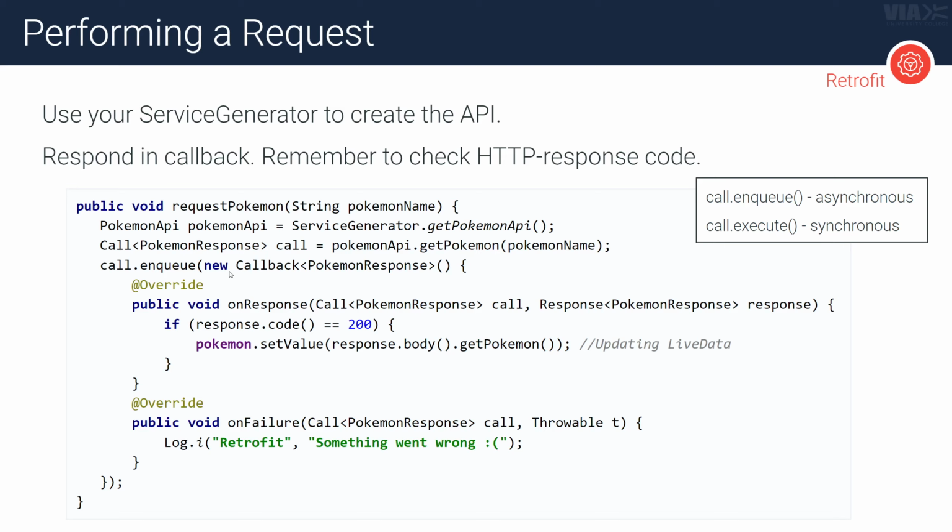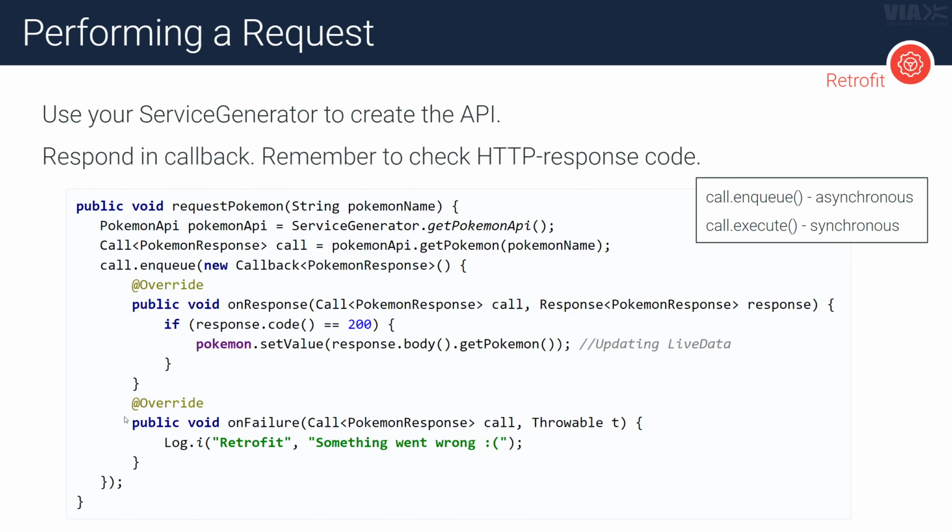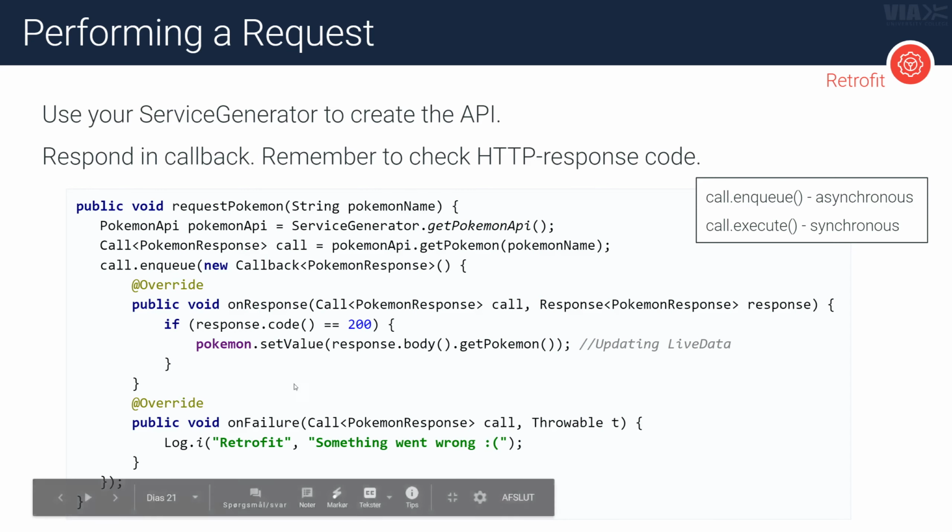This here is a callback. Whenever you're enqueuing, this happens asynchronously on another thread. So that means your code is executed here and then it just continues. And at some point in time, whenever the web service is back with a response, this onResponse would be called. Okay, so it doesn't happen line by line. This is a callback that happens later on.